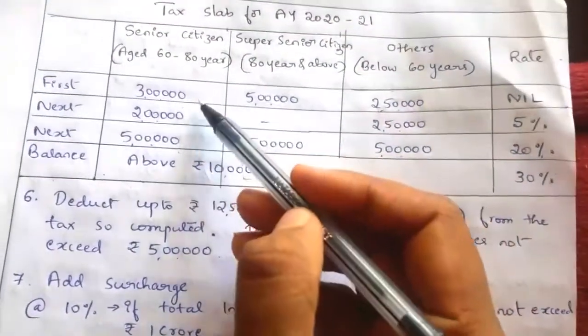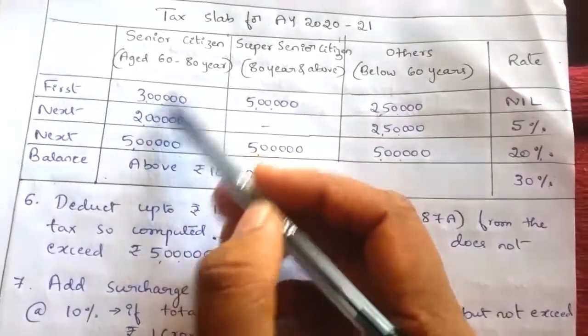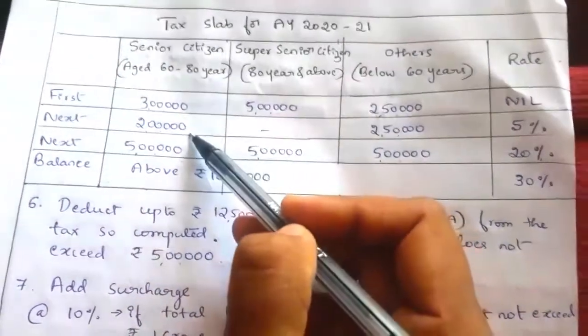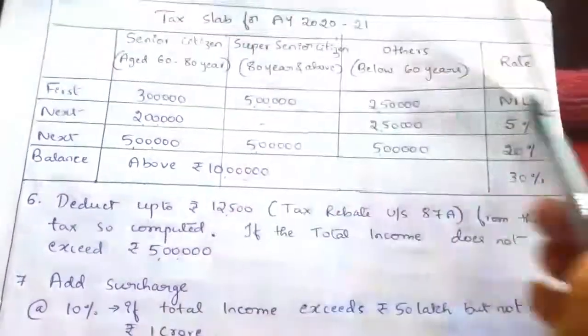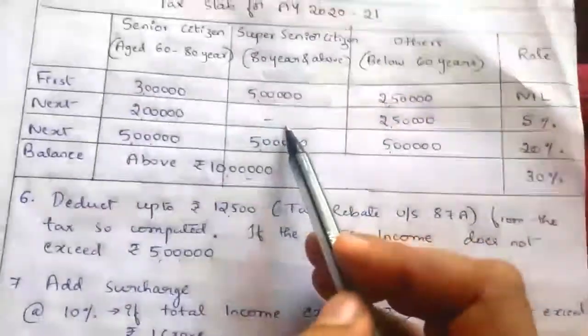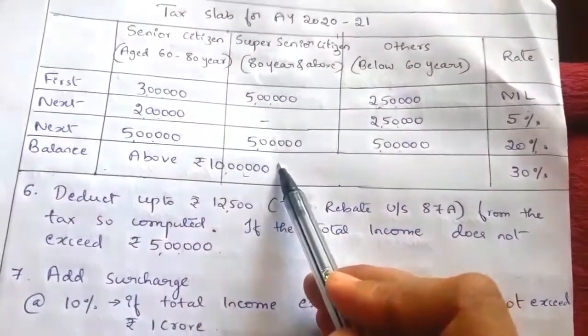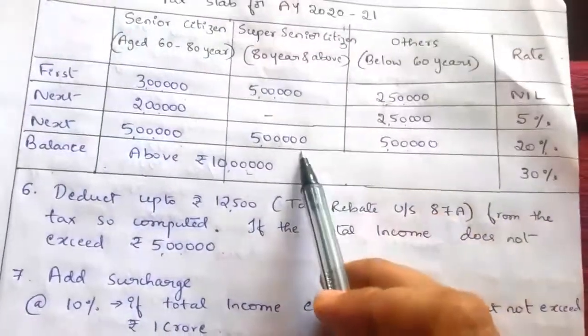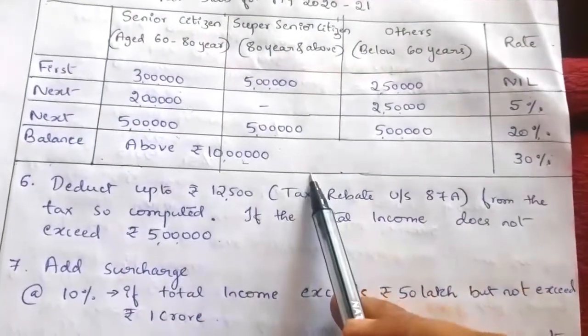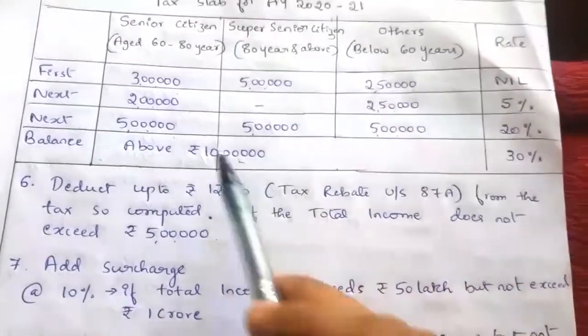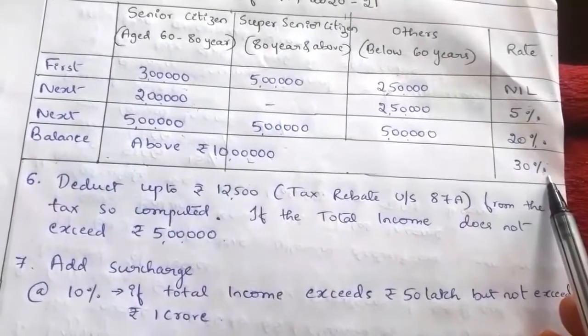Here in case of senior citizen, the 5 lakh is divided as 0% and 5%. Here for the total 5 lakh exemption is given and there is no 5% tax rate. So directly on the next 5 lakh income, he has to pay 20%. If there is a balance income above 10 lakh, then he has to pay 30% tax.